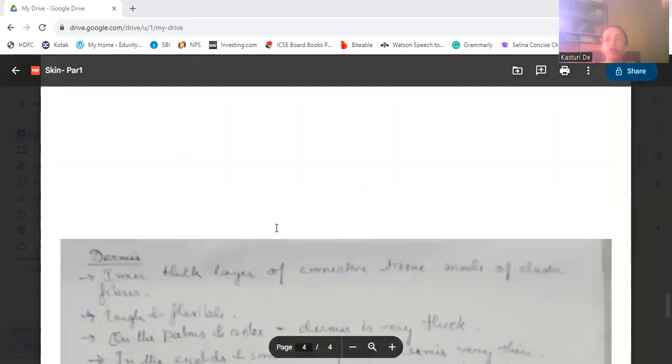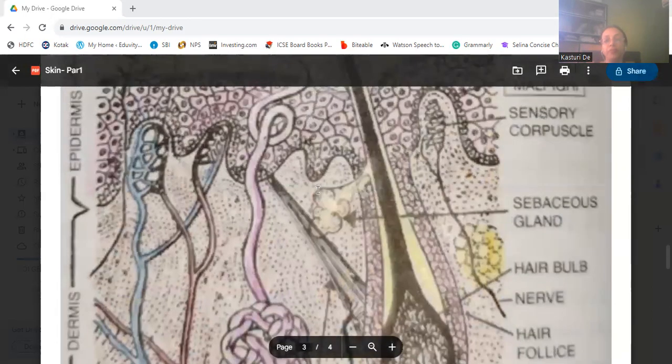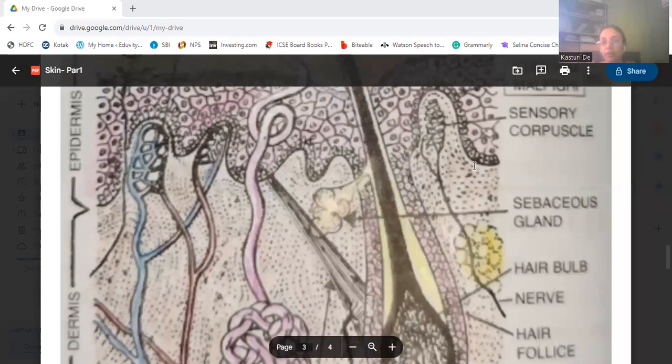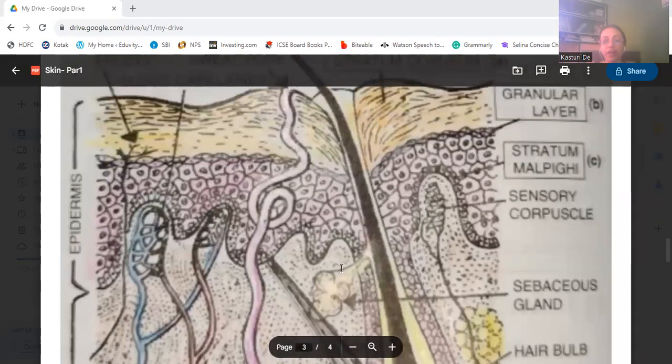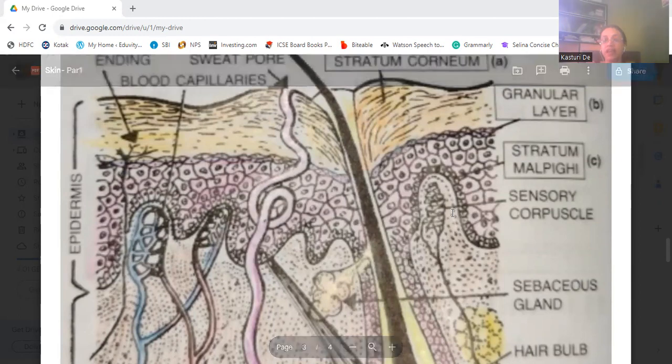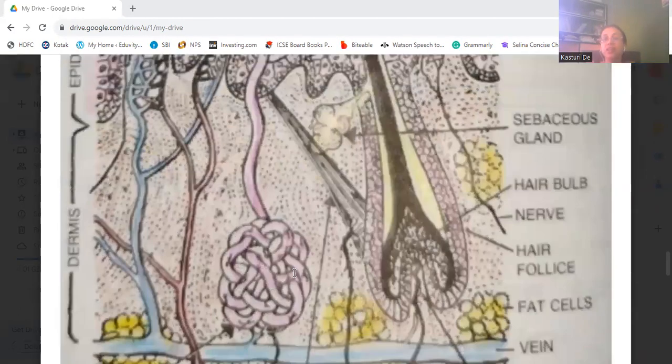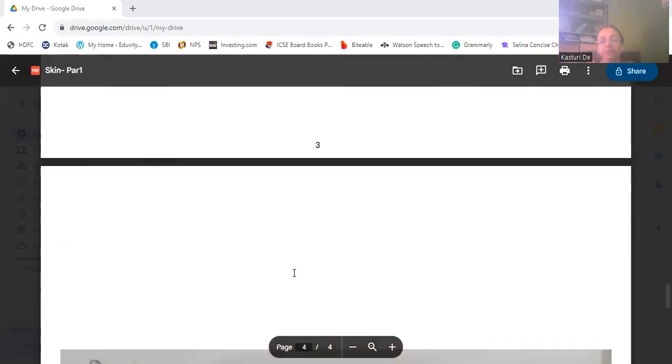Coming to the picture, this is the outer dermis, just below the epidermis. It has these papillae, which have nerve endings, and also some glands and sensory corpuscles.